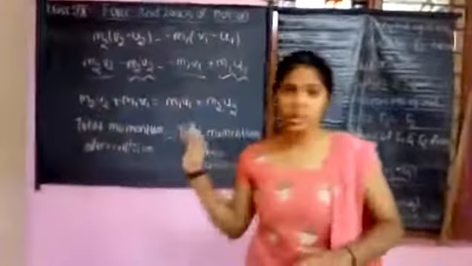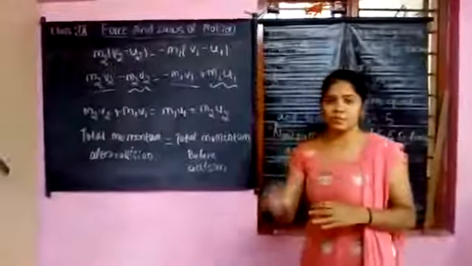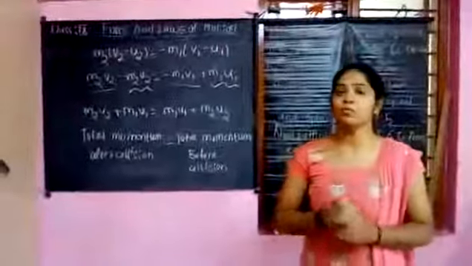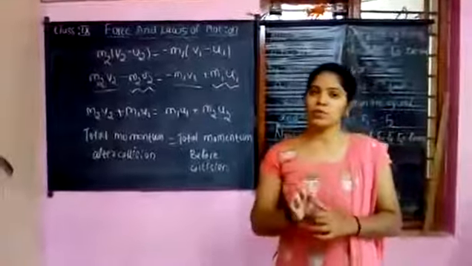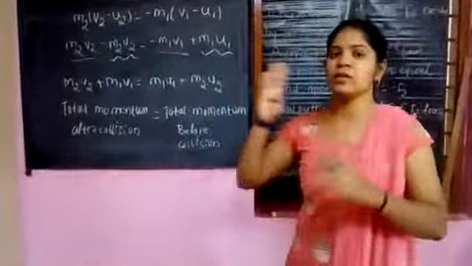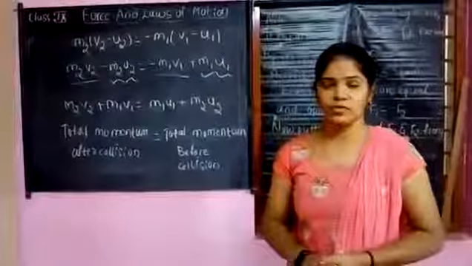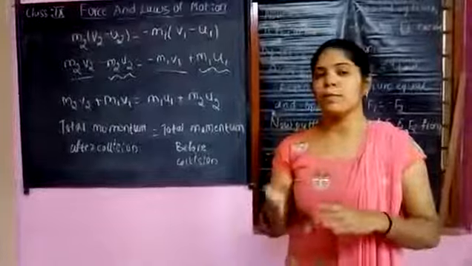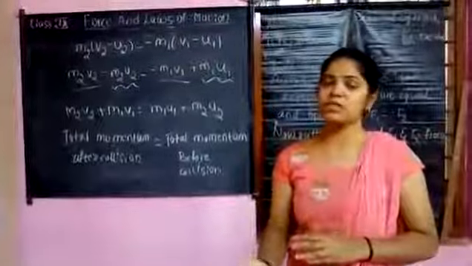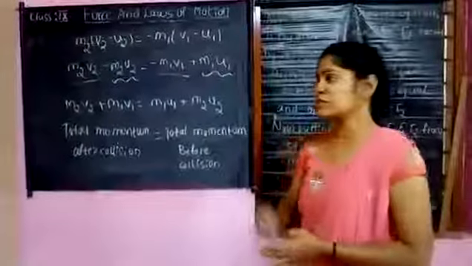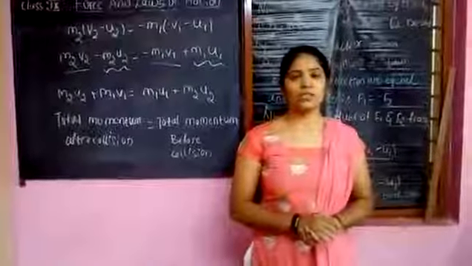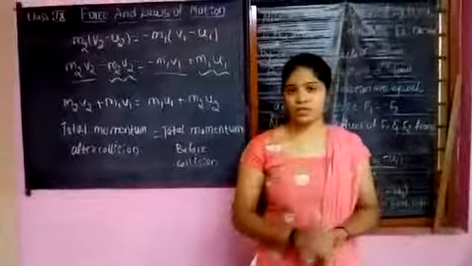So what we conclude here is there is no change in momentum. The momentum will be conserved here. So this is all about the conservation of momentum. Any doubt in this one? Feel free to ask questions anytime. This proves the law of conservation of momentum: momentum can neither be created nor destroyed, and it is conserved. It means it remains constant. In the next class, we are going to start with the applications of this conservation of momentum.